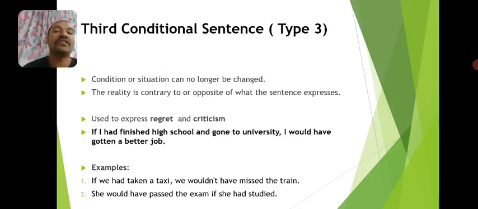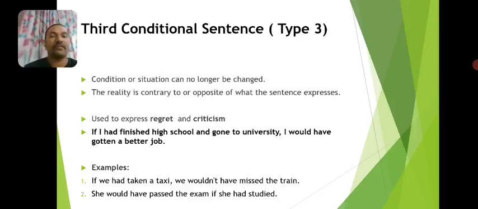The opposite is actually true for both the if clause as well as the main clause. If we had taken a taxi, we would have caught the train. We did not take a taxi, that's why we missed the train.